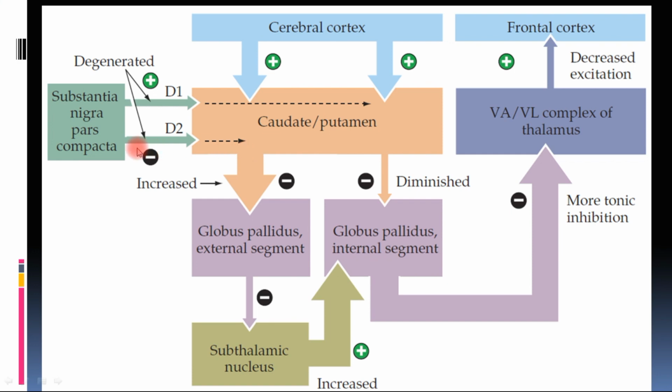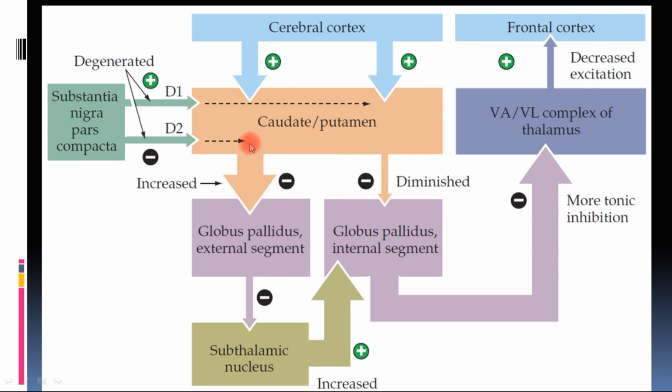Now let us see the effect in the indirect pathway. With the help of D2 it was inhibiting the indirect pathway, but since it is not working properly, the inhibition will be less. So since the inhibition will be less, there will be increased stimulation or increased output from the indirect pathway.